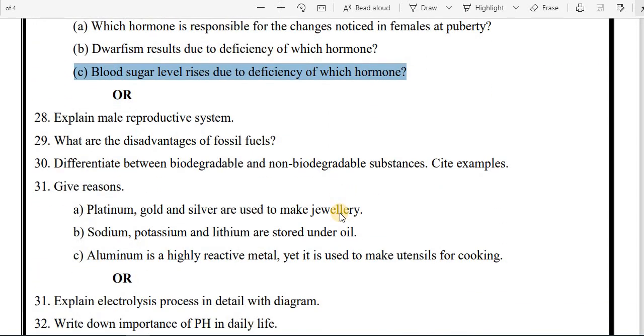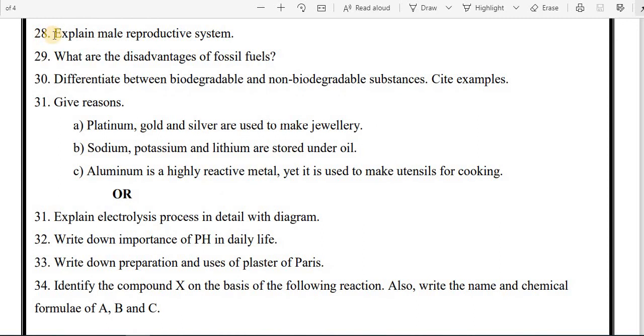Let's see the next question, number 28. Explain the male reproductive system. Here you have to write down about the main organ and the supportive organs of the male reproductive system, and if you have time then you can also draw the figure. It is a 3 marks question, so it is necessary to draw the figure.